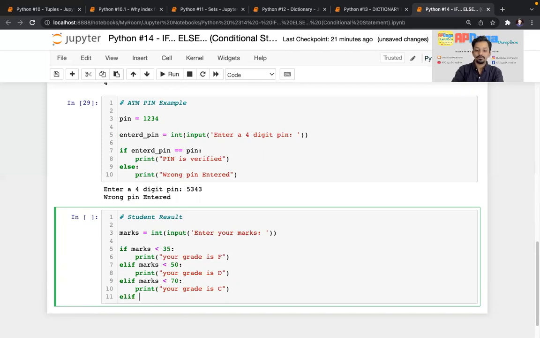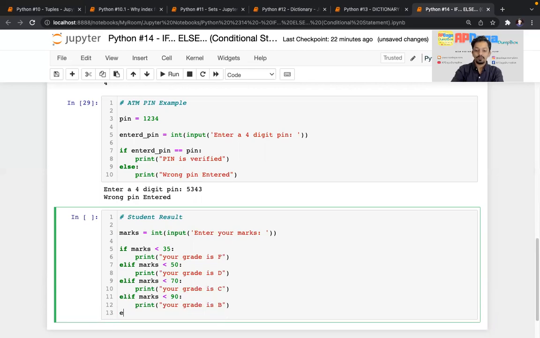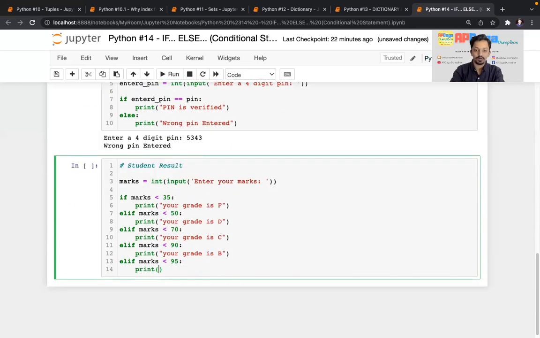If marks less than 90, then print grade is B. If marks less than 95, then I'm writing all this because I want to explain some next things as well.